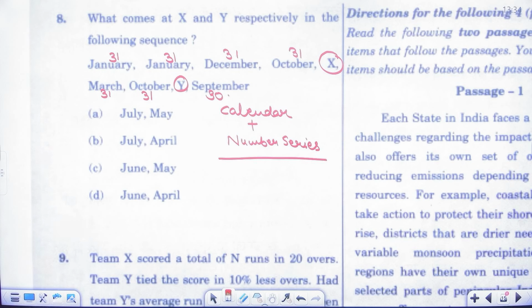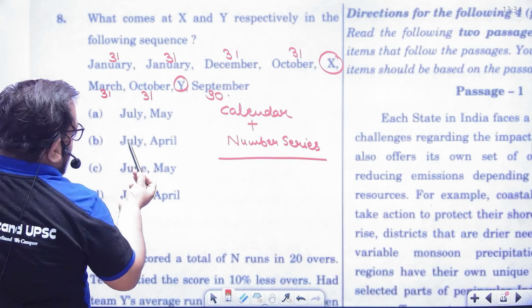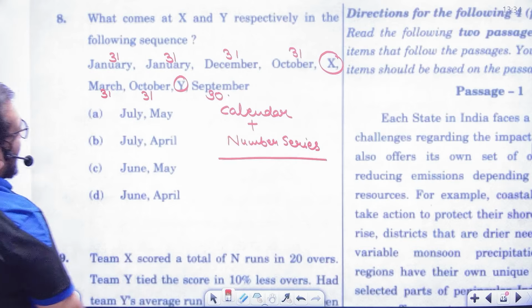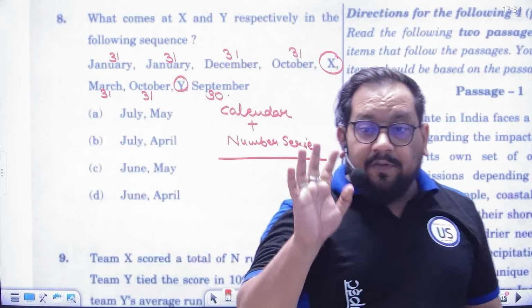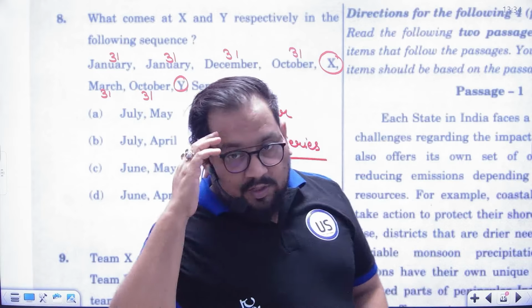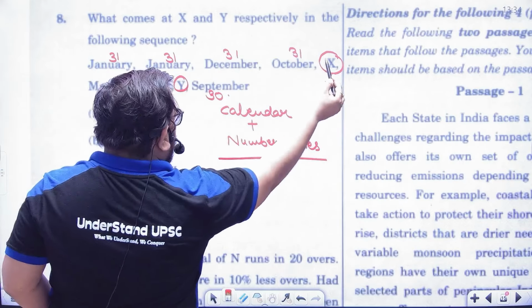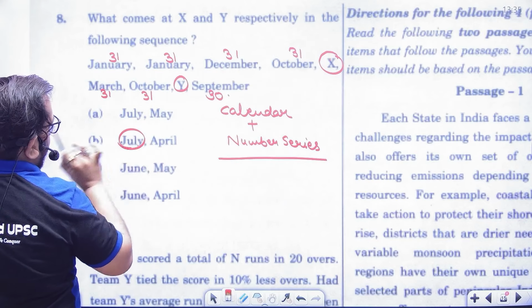It is 30. So it will be July, May, or July, April, June, May, June, April. So if you do like this, according to your common sense, if you literally studied with me, so if you use your common sense, see 31 days, 31 days. So you can see here 31 days. So two options are there, July.